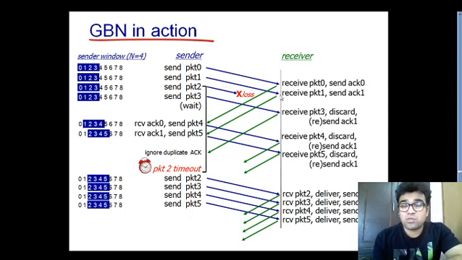Packet number 1 goes to the receiving side because it's in the window of the sending side, so the sender can send this particular packet. This is also received by the receiver because the receiver is expecting packet number 1, but you know the acknowledgement of packet number 0 is lost somewhere, and packet number 1 is also received by the receiver. Then the receiver will try to send the acknowledgement of packet number 1 to the sending side in this case.